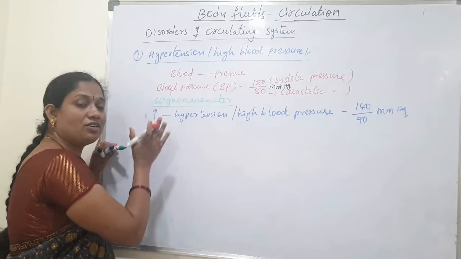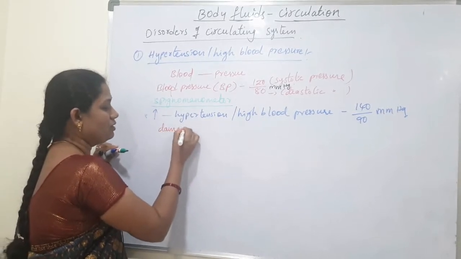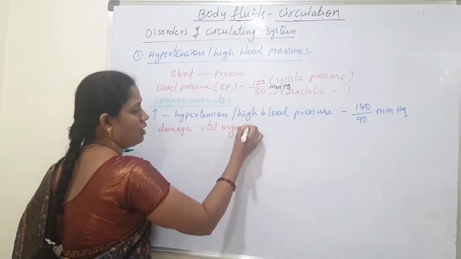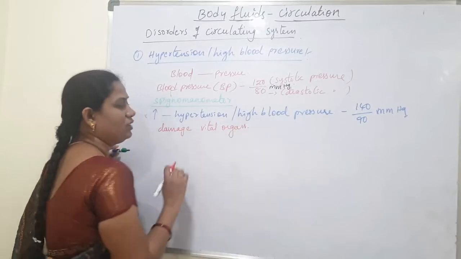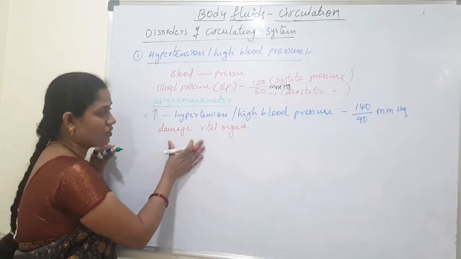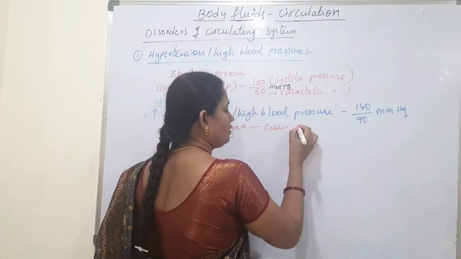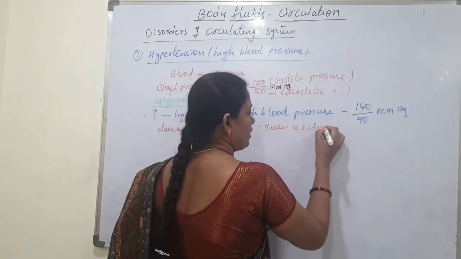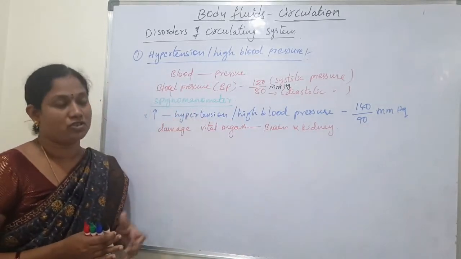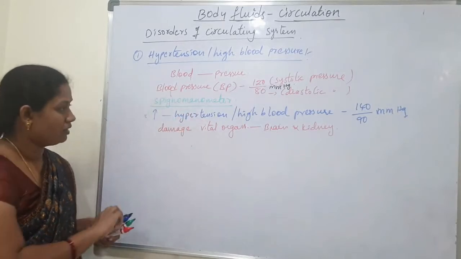If hypertension continues for a longer period, it damages vital organs like the brain and kidney. So this is hypertension, or high blood pressure.